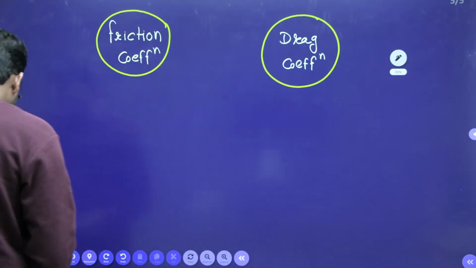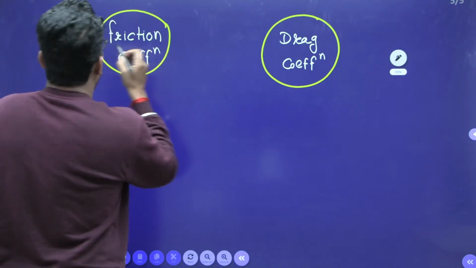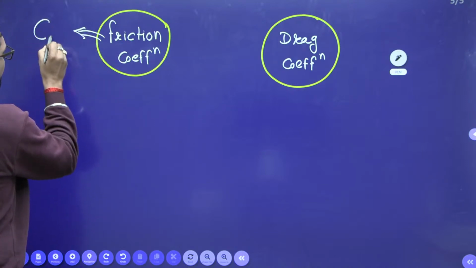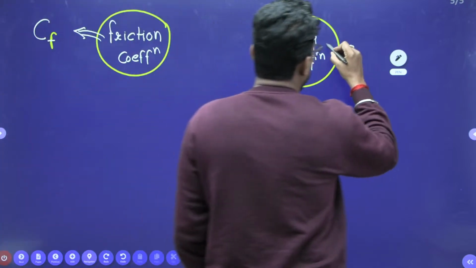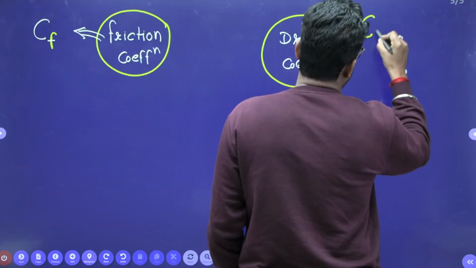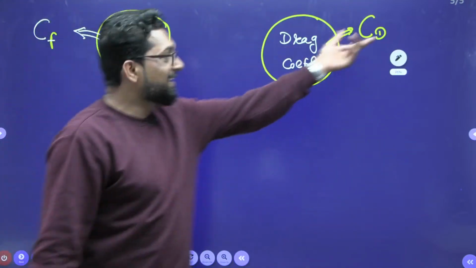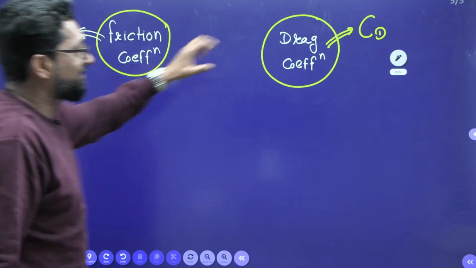See, this friction coefficient is denoted by CF, and this is denoted by CD. First thing, CF is the friction coefficient and CD is the drag coefficient. My dear, this is the friction coefficient, this is the drag coefficient.